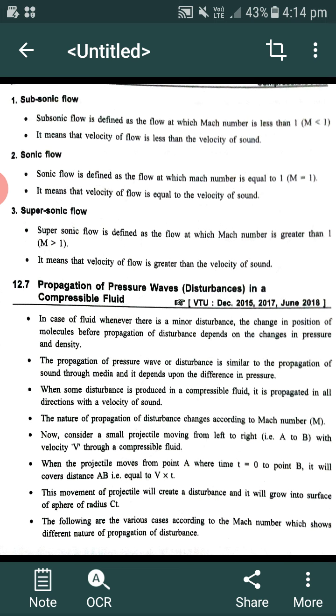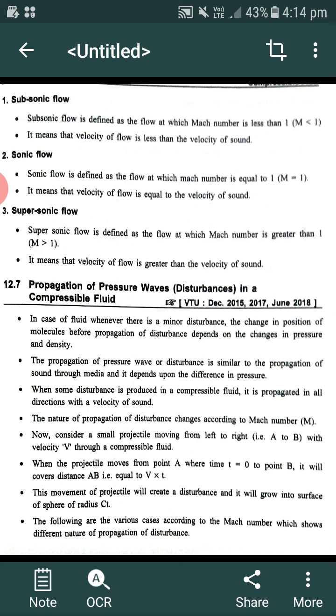So this completes the Mach number definitions and derivation. In the examination, you may be asked to define Mach number, obtain an expression for the Mach number, and define what you mean by subsonic flow, sonic flow, supersonic flow. Up to this it may be expected in the examination regarding Mach number.